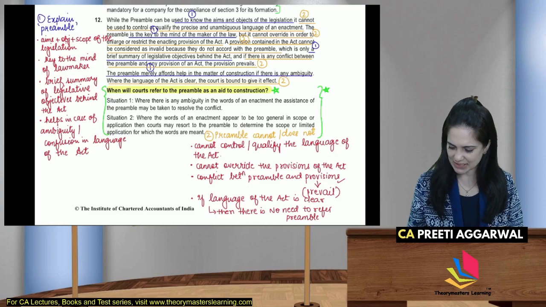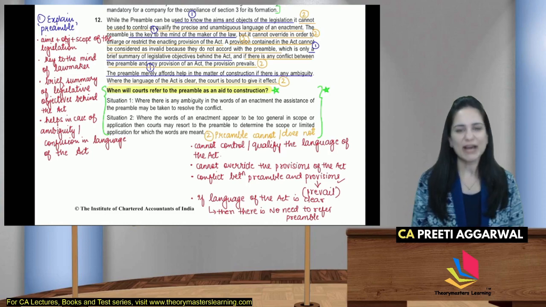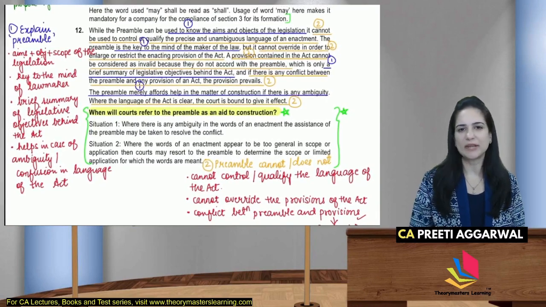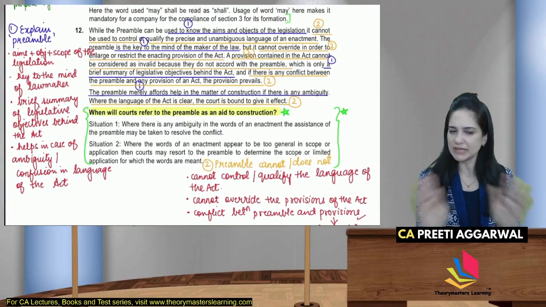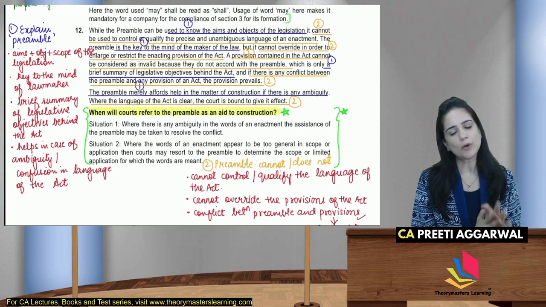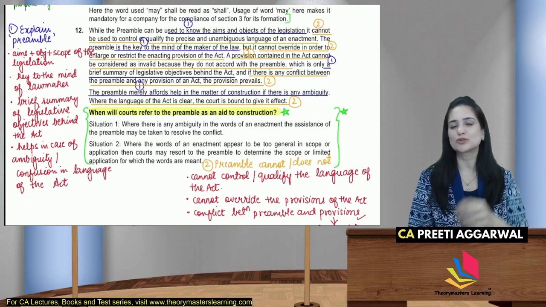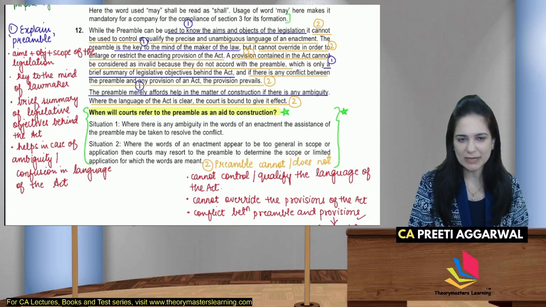And with this, my dear students, we have completed the discussion of RTP for May 22. It was very interesting. I really enjoyed all the questions because ICAI has chosen very good questions this time. And these are also there in my CA Law Compiler.